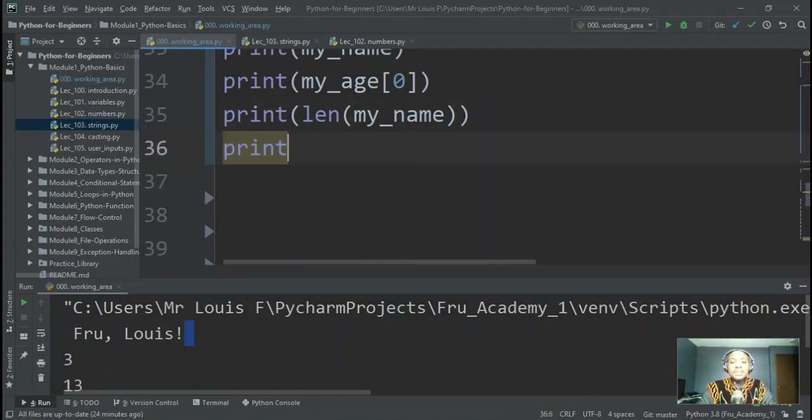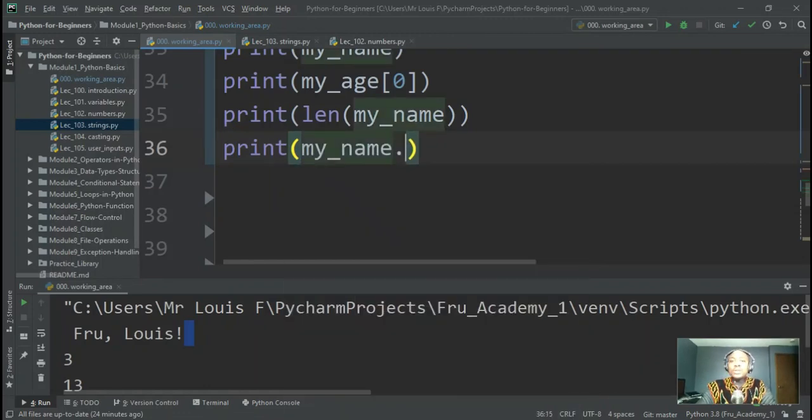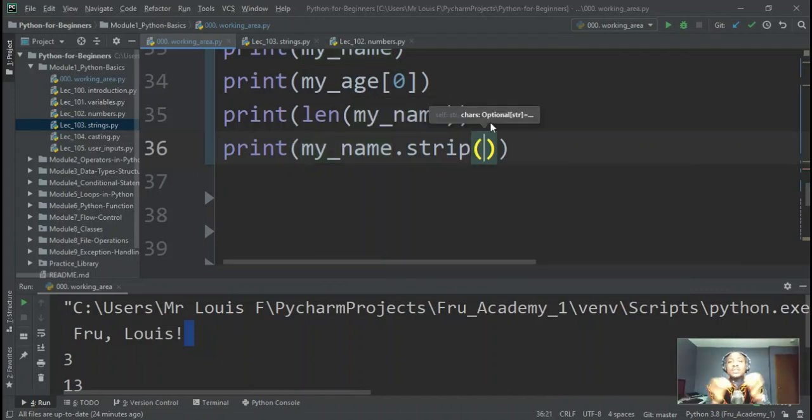So I would say print, in this case, my name, and then I'll say dot strip. It's going to take my name and strip out all those superfluous spaces within the name that I don't want. All right, so if I go ahead and run this program,